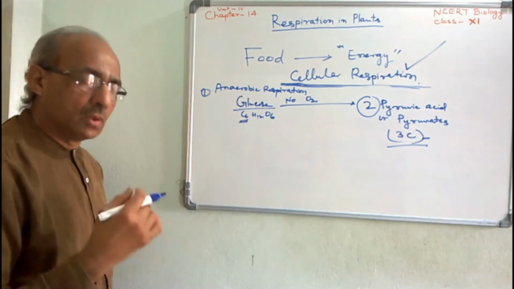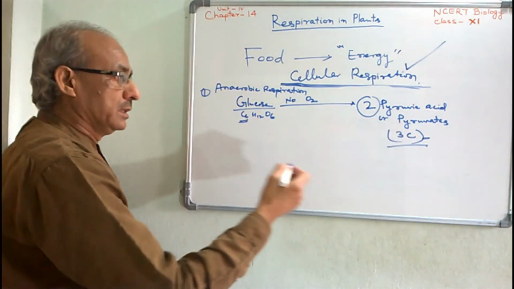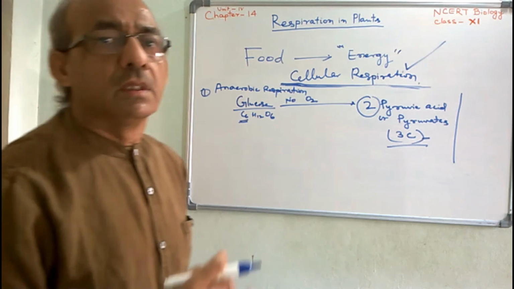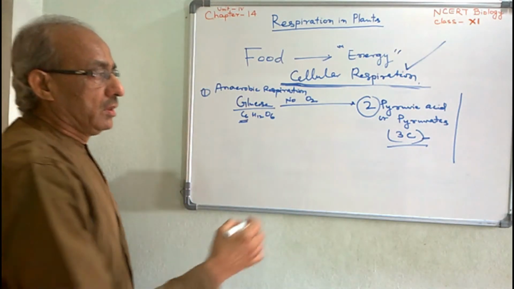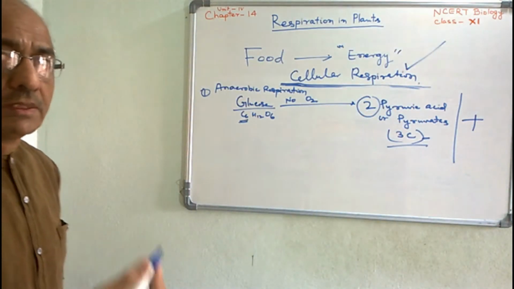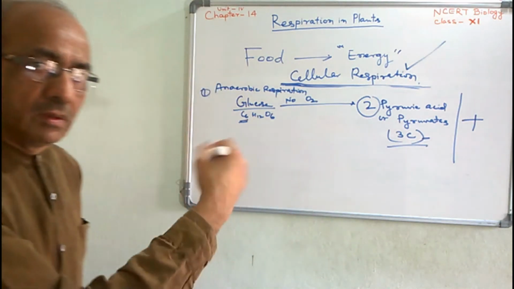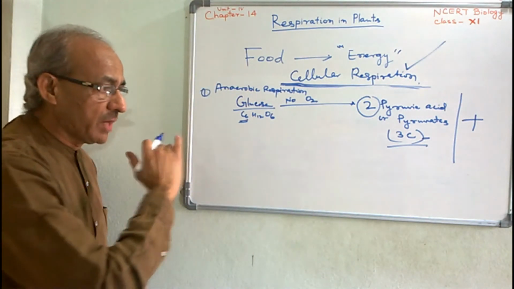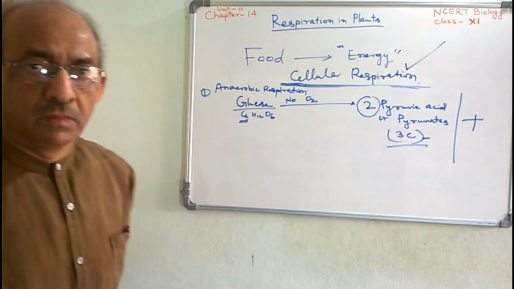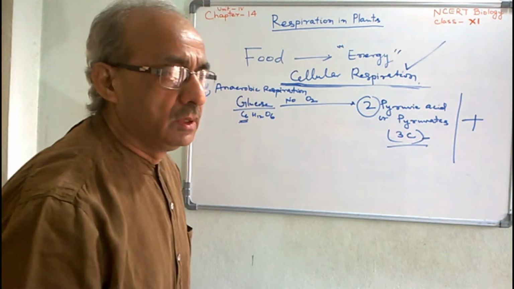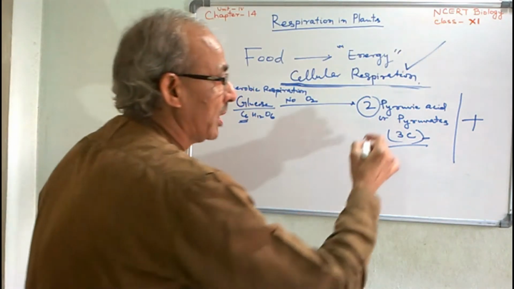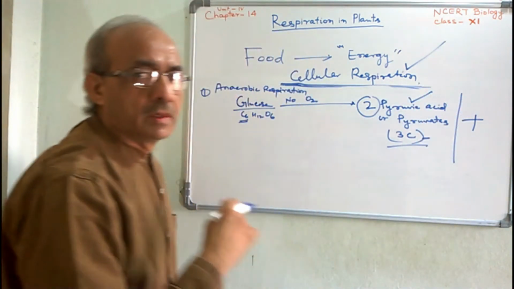Here you should know that this happens in both eukaryotes and prokaryotes. But in the case of prokaryotes, the cellular respiration ends here. And this is a biochemical reaction, not a one or two step reaction. A number of steps are there. After a number of steps, pyruvates are formed.